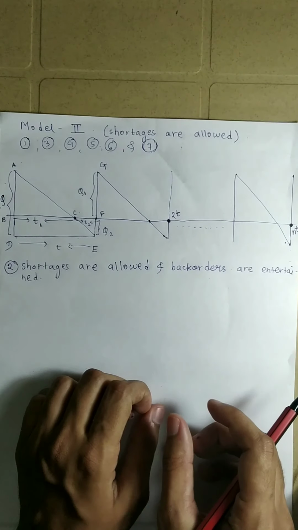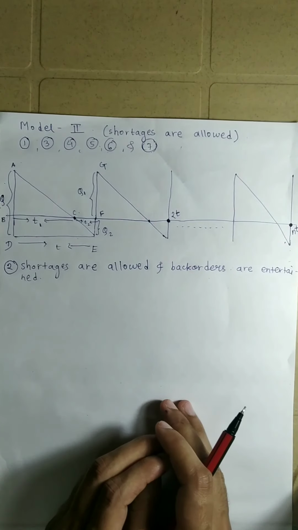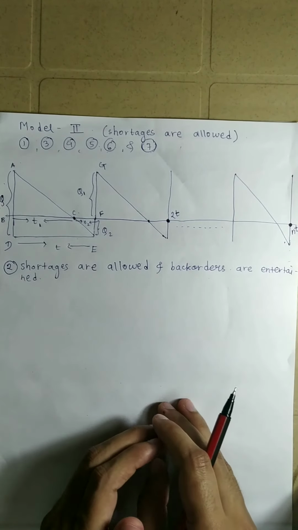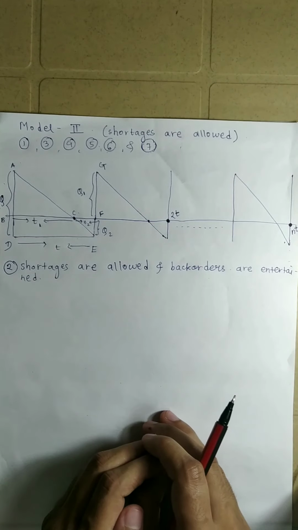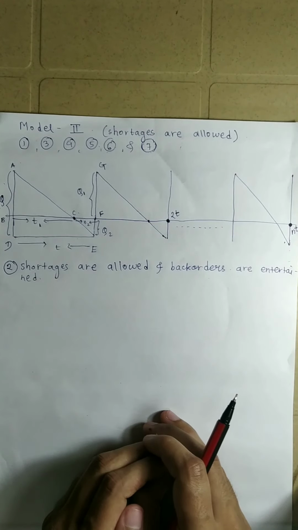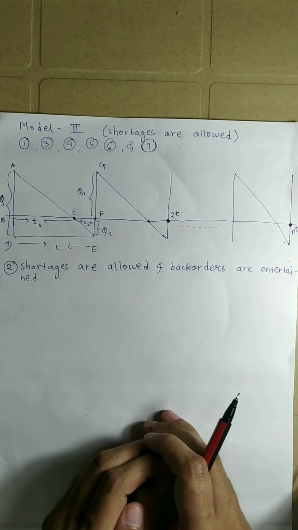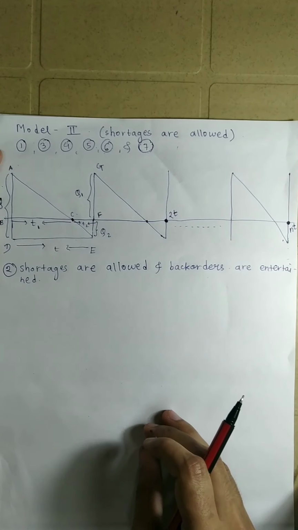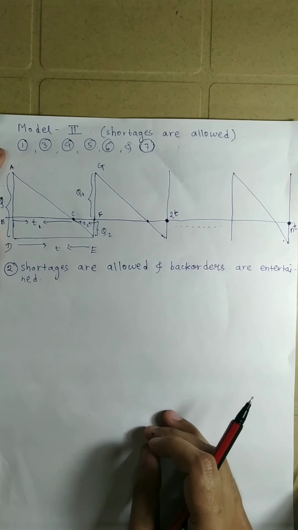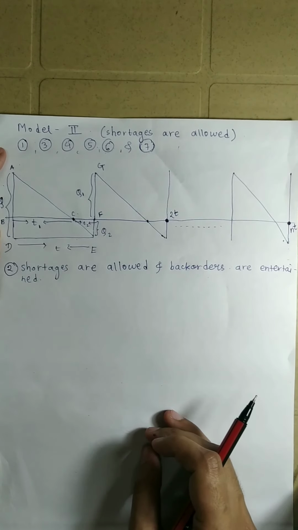So those orders are kept with us and they are called back orders, because we don't have the required amount of goods in our inventory in order to satisfy those orders.